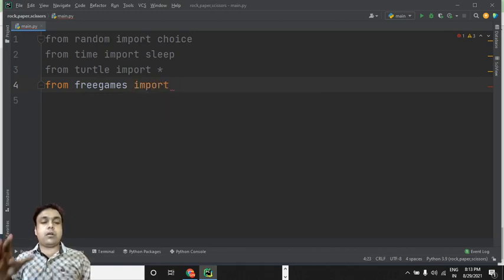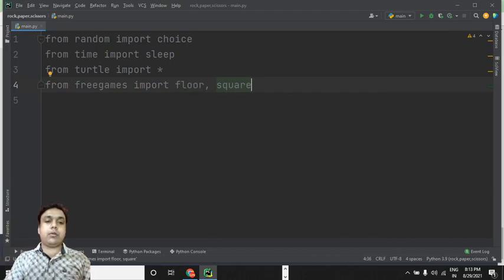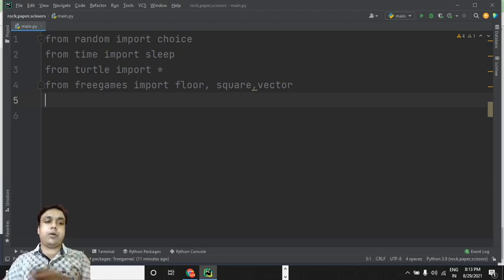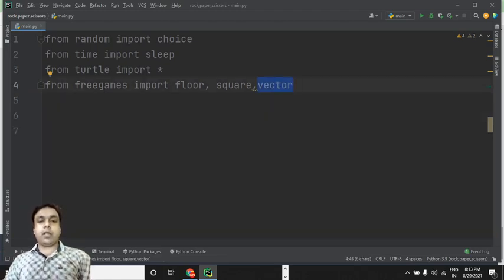And what all things you need to import from freegames. So floor, and then the shapes. I would like to have the buttons in square shape, so that's the reason I'm importing square. Then we need to have a vector form of the image, so vector also we need to import from freegames.